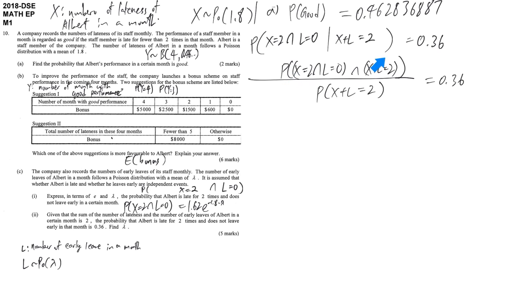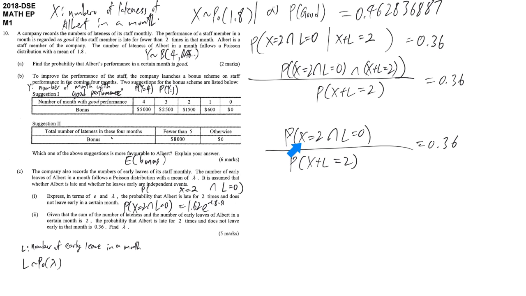Now the problem is how you can simplify here. You will find that this is more strict than this requirement. If it is like this, then the total being equal to 2 is a must. So this is useless. It's just simply talking about X equal to 2 and L equal to 0. That's the only constraint in this situation. If you remember, this is exactly what we found in part C1. So the only problem is here. How can you calculate this?